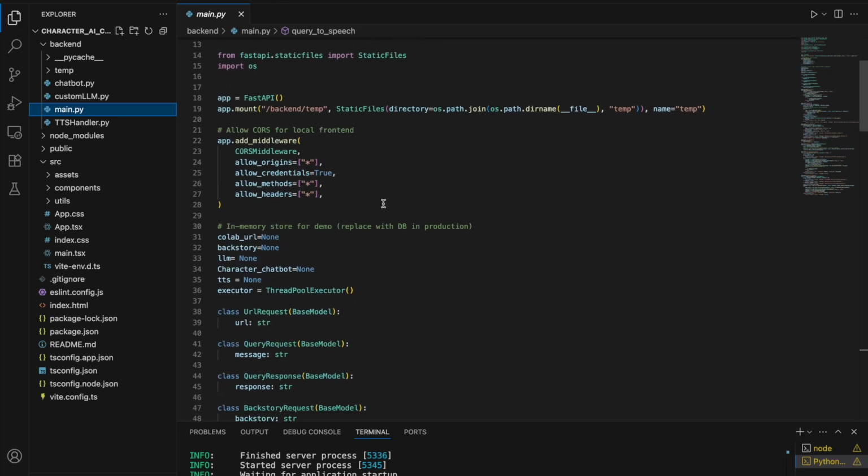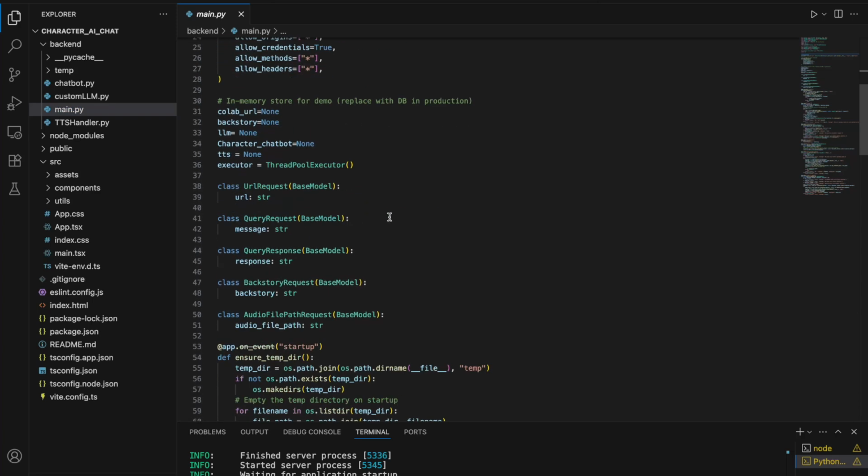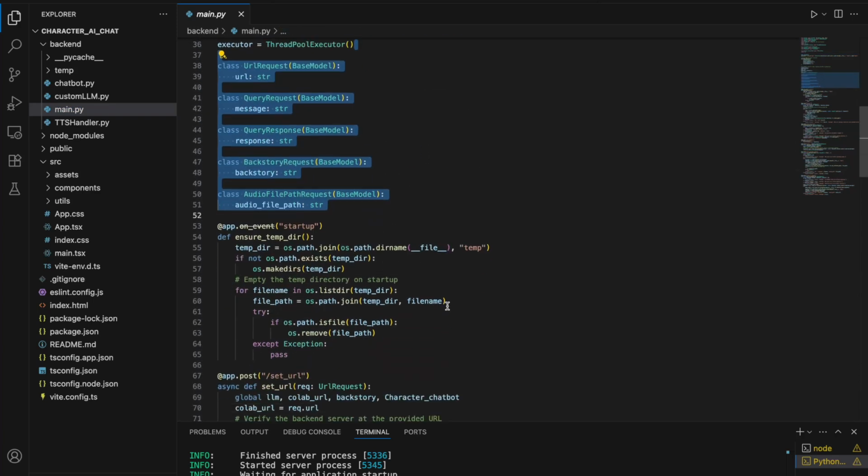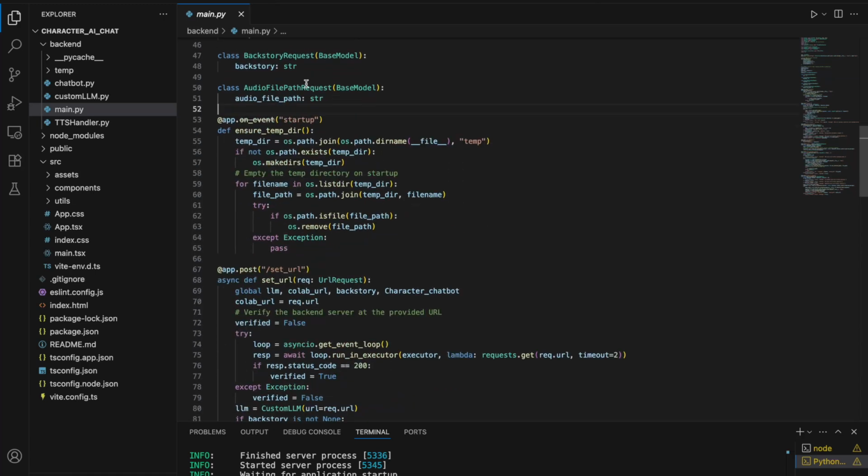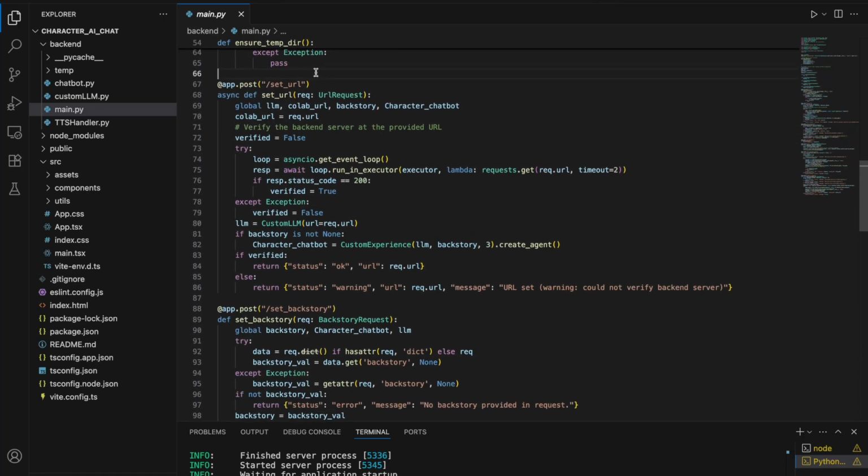main.py. Okay, so here we have defined the server, some classes. Okay, this is for cleanup, this is not necessary, and this method is for setting the URL. Note that I'll be using global variables from now on, because I want the variable to be consistent throughout the code.